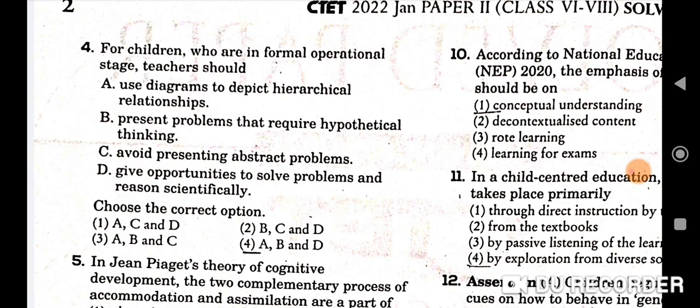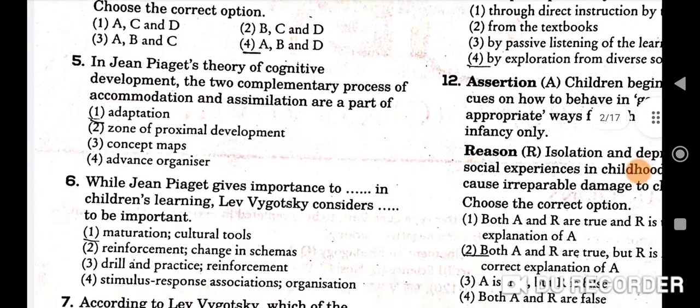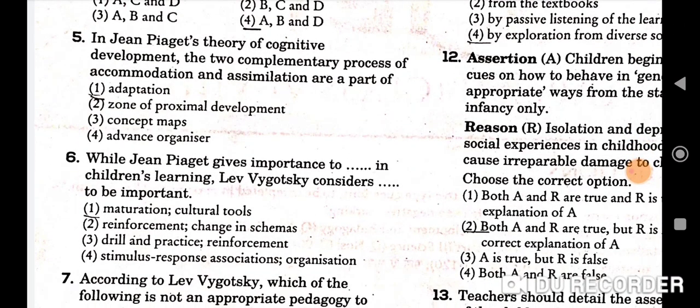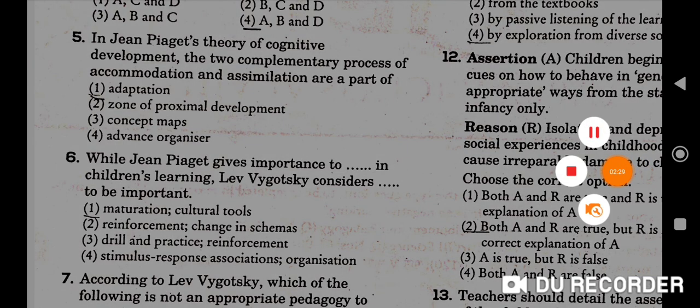So here the correct option is A, use diagrams to depict hierarchical relationships. B also, present problems that require hypothetical thinking. And D also, give opportunities to solve problems and reason scientifically. So here A, B and D will be the correct option. Question number 5 is, in Jean Piaget's theory of cognitive development, the two complementary processes of accommodation and assimilation are a part of adaptation. First will be the correct option here.